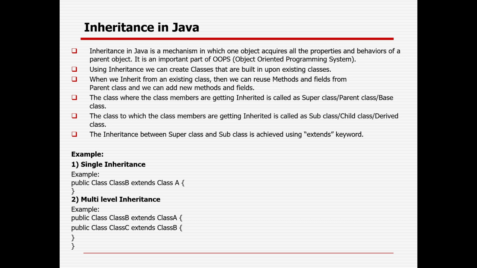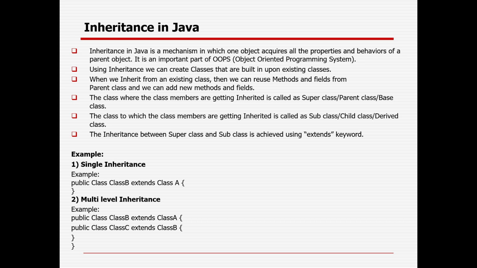The OOPS concept was not there in the C programming language, so it started with C++. C++, Java, Python, C#, all the programming languages have the OOPS concept. OOPS is nothing but Object Oriented Programming System. It starts with class and object, which you have already seen. Sometimes people do not consider class and object as OOPS separately, because that is already a part, but primarily the OOPS concepts are inheritance, polymorphism, abstraction, and encapsulation.